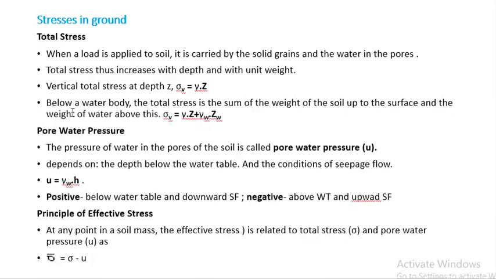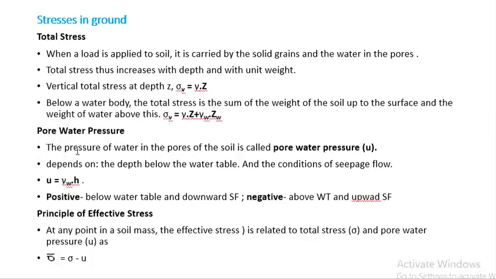Stresses in ground. Total stress. When a load is applied to soil, it is carried by the solid grains and the water in the pores. Total stress thus increases with depth and with unit weight. So the formula is sigma v equal to gamma into Z. If there is water above the soil or ground surface, then you have to add the water stress also.